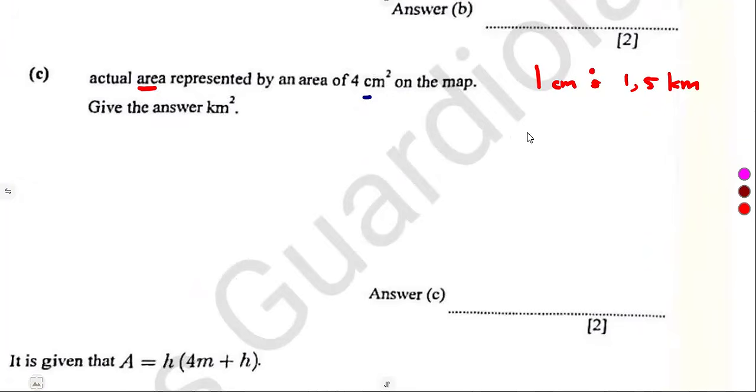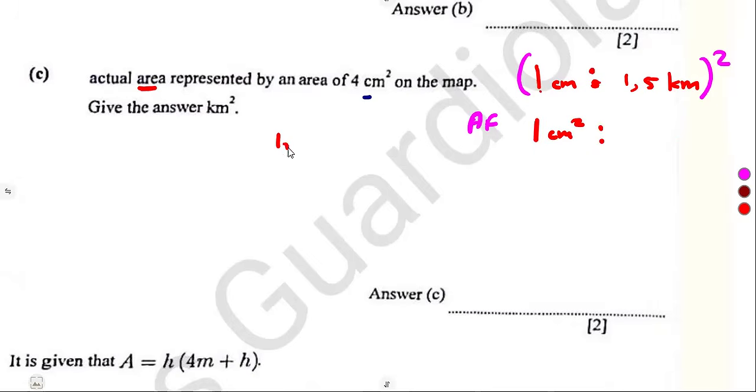Okay, you must determine the area factor. How do we determine the area factor? By squaring our linear factor so that we've got the square units. First, you deal with what represents a square centimeter on the map. So 1 squared, that's 1 square centimeter, as to 1,5 squared.